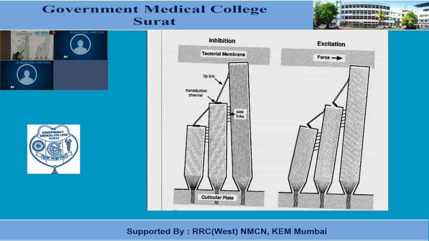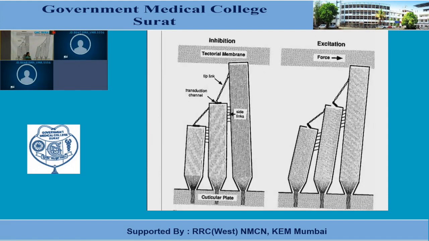These are the stereocilia and this is the kinocilium. The tips of these cilia are connected with each other through very fine ligaments. Whenever there is movement of the cilia towards the direction of the kinocilium, there would be uprooting of these filaments and it will cause opening of the potassium channels. So potassium, or you can say cation channels, open as a result of which potassium and calcium ions will enter